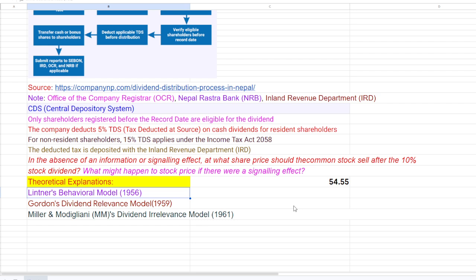But in practical terms, if the company distributes a dividend, what would be the price of the stock? Even if we analyze based on past data, practically we can't calculate it exactly. It's very simple to calculate when we don't have a signaling part. But it's all about your reaction hypothesis. We could test it by using the event study approach, friends.